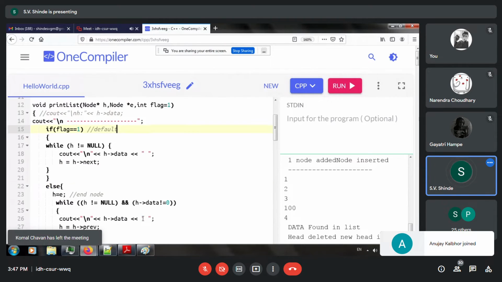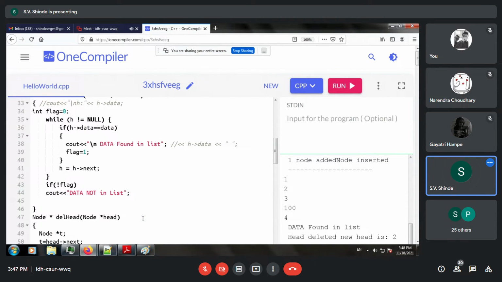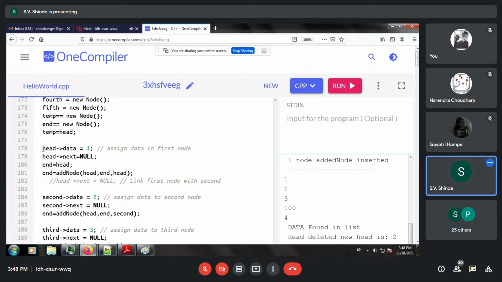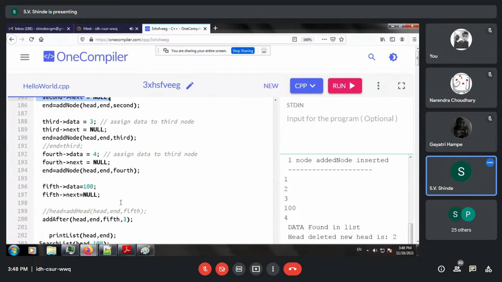So you can observe that in the main program, after declaration or insertion of data 1, 2, 3 and 4, then in the middle we have inserted the value. So we have inserted after the fifth node, after 3. So the value of the fifth node is nothing but 100. You can see over here in the output, after the third node 100 has been inserted.